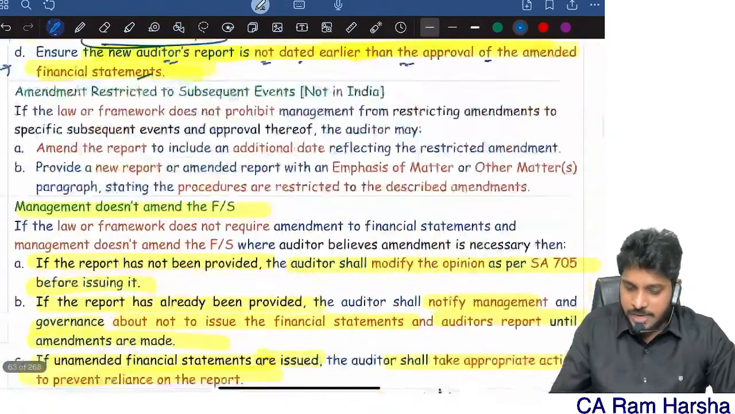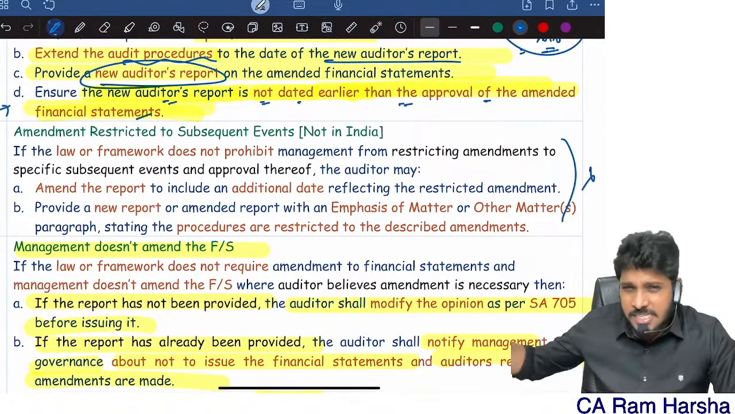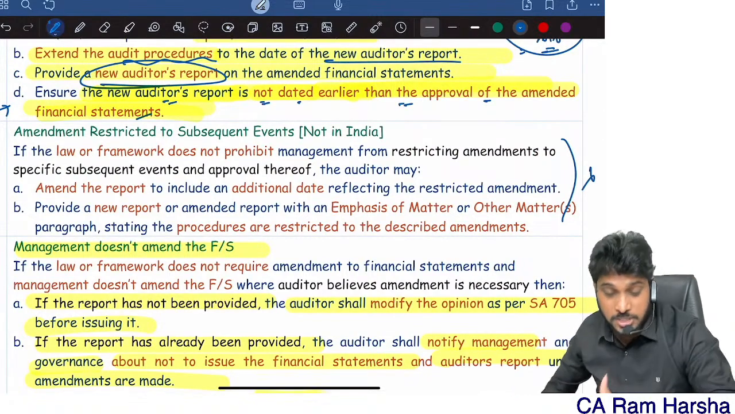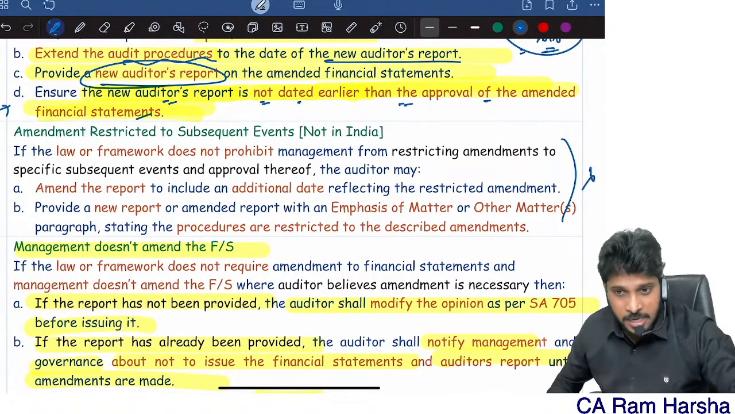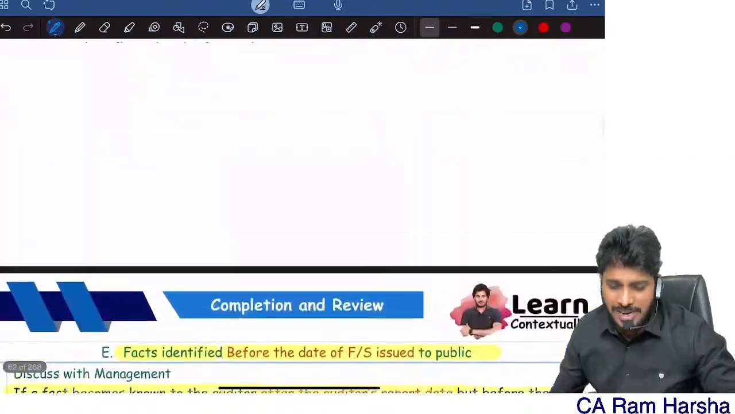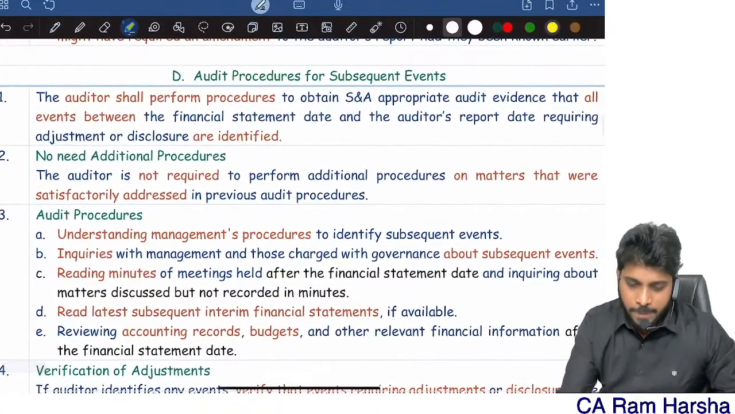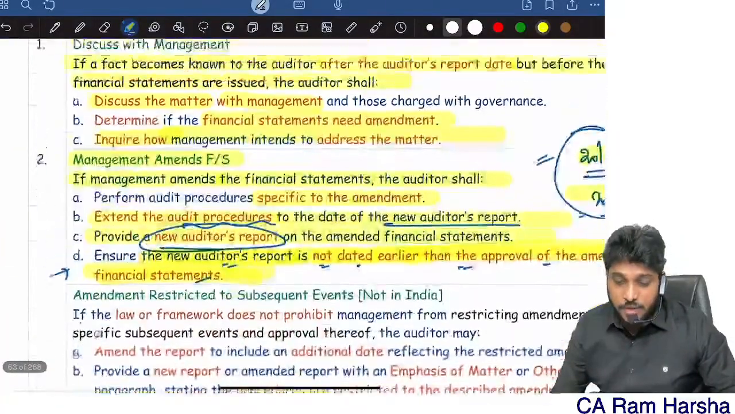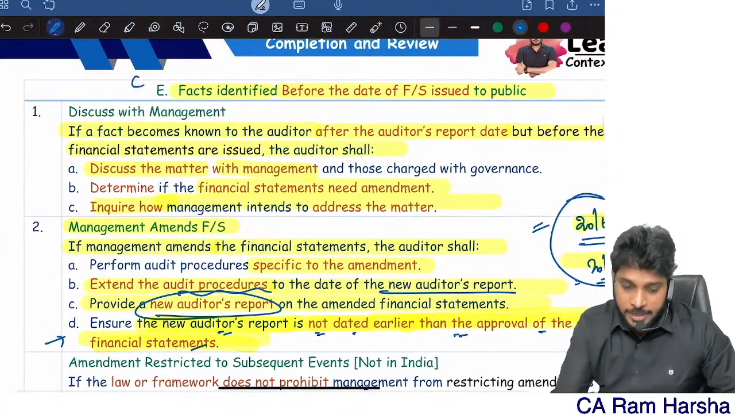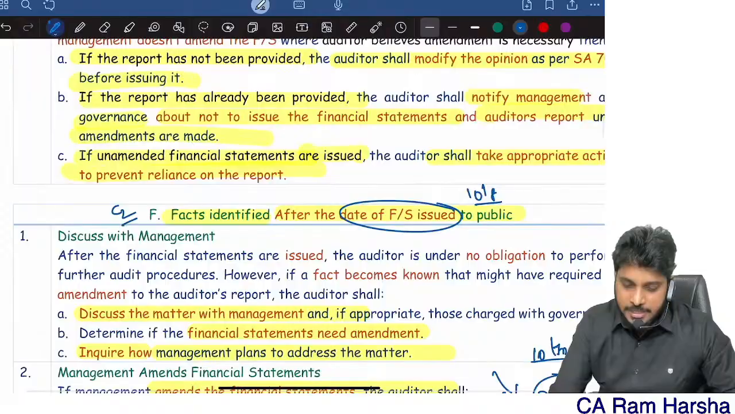This point is not there in India. That is not required. We will discuss it in our actual class in full length. This standard we will discuss in much more depth. Here it's just a brief revision, I'm giving you clarity. Now, case 1 or case 2, any of these can be asked. This E point is case 1. This F point is case number 2.